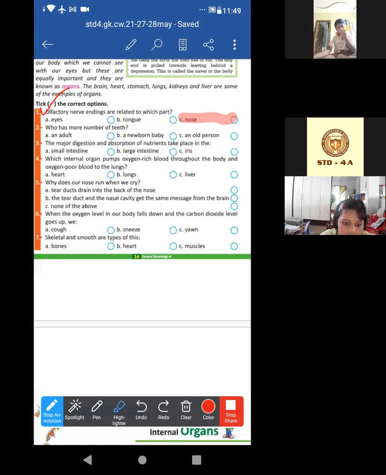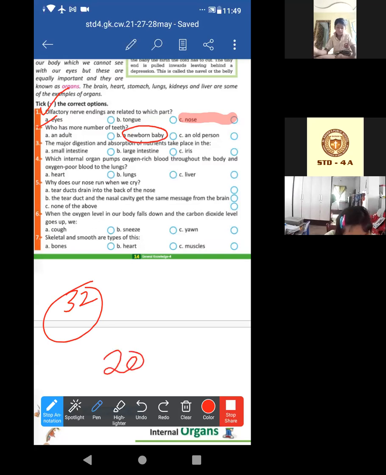Now the second one, look. Who has more number of teeth? I already explained yesterday that for an adult, there are 16 and 16, total 32. For a normal newborn baby, there are 20, upper 10 and lower 10.